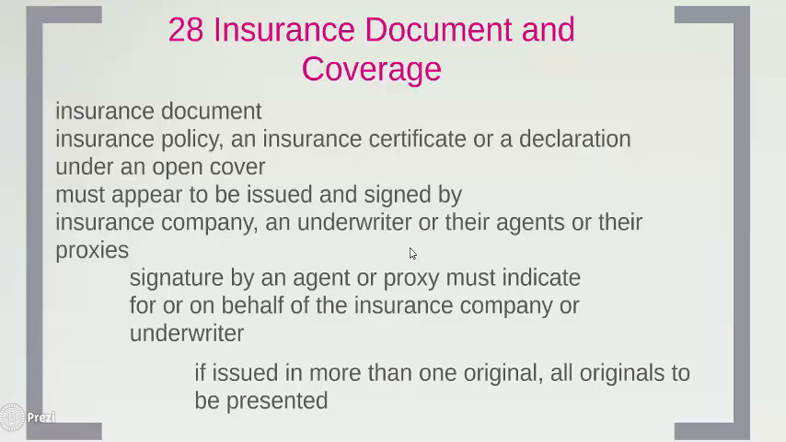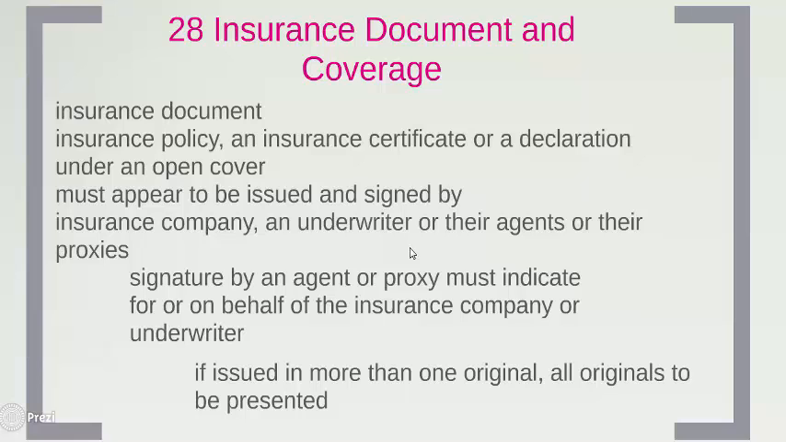All the 3 types of documents are acceptable under a documentary credit, irrespective of what is called for by the credit, unless something is specified. The insurance document must appear to have been issued and signed by an insurance company or an underwriter or their agents or proxies. The insurance policy or the certificate or the declaration that is submitted to the bank under the LC should appear to have been issued by either the insurance company or the underwriters or agents or proxies.